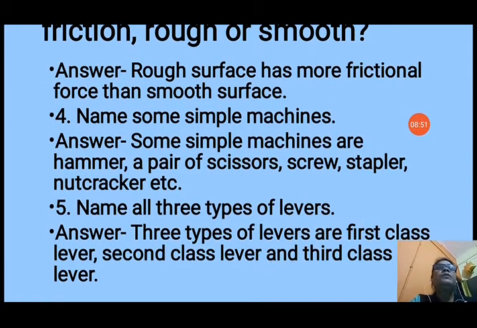Question number 4 is, name some simple machines. Some simple machines are hammer, a pair of scissors, screw, stapler, nutcracker, etc. that we use in everyday life to make our work easy. Question number 5 is, name all three types of levers. So, three types of levers are first class lever, second class lever and third class lever. So, lever is classified according to the position of all three components, that is fulcrum, load and effort.